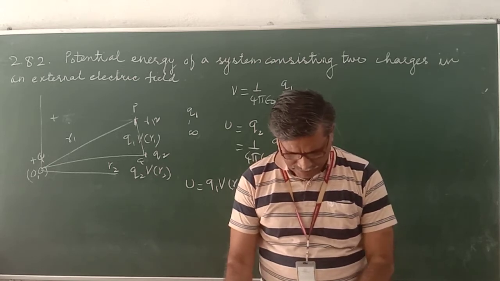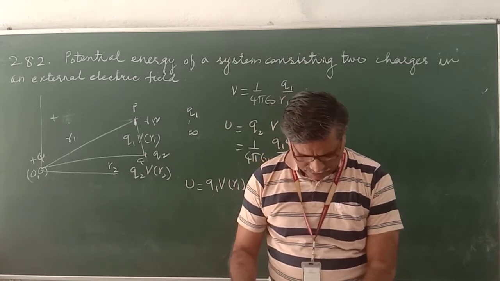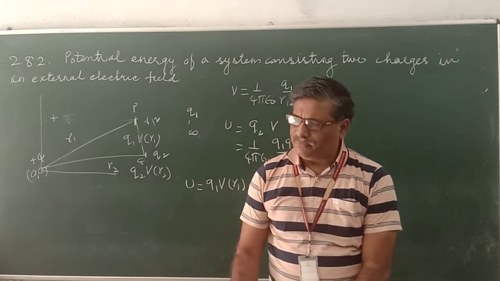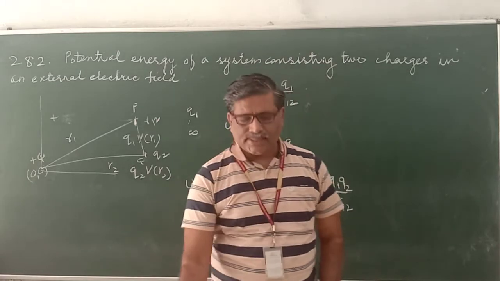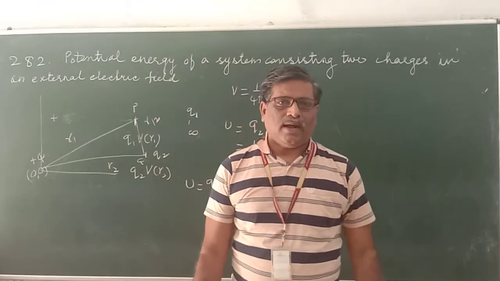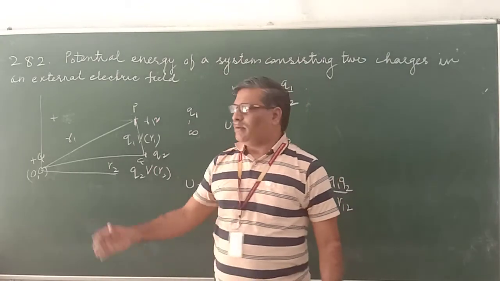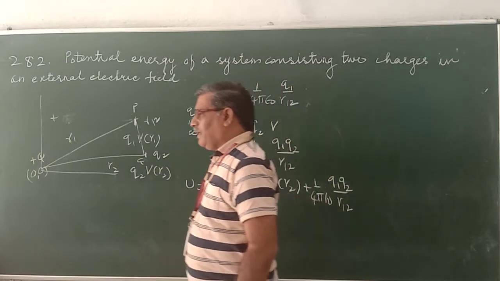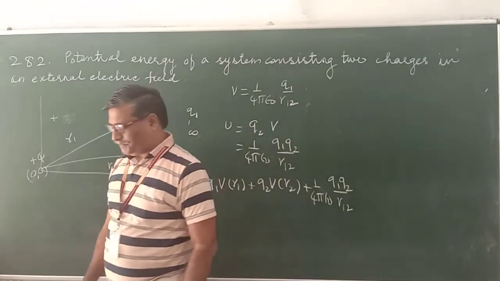What would be the electrostatic energy of the configuration in B? So there are three parts, and it's based on this formula. Let us solve this.